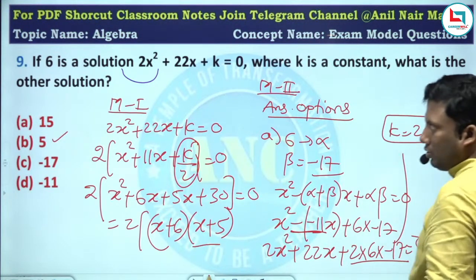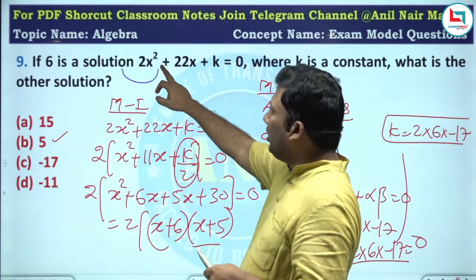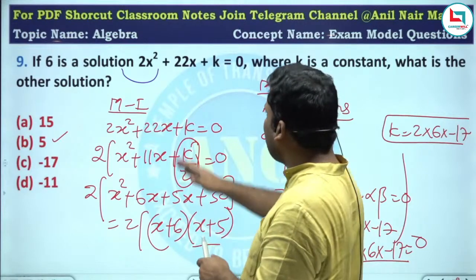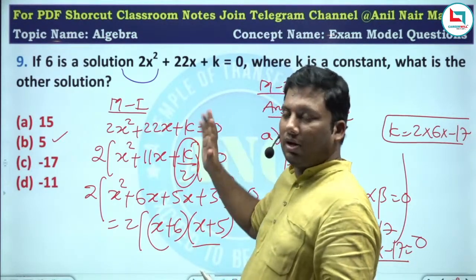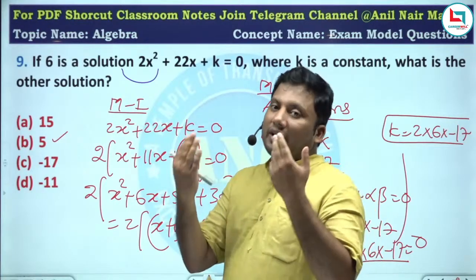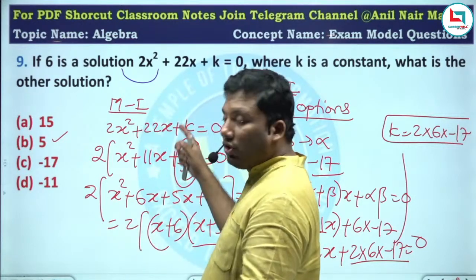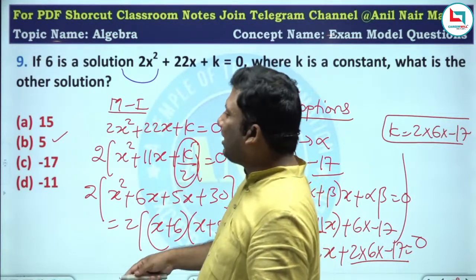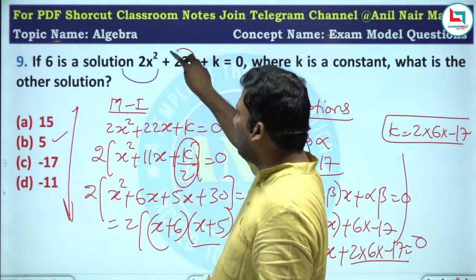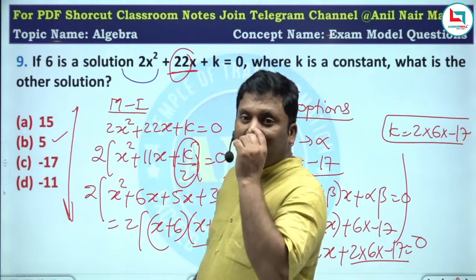This is a quadratic expression, so this will be 2 into x square plus 11x plus something equivalent to 0. Listen carefully, sir. Nothing is specified about the solution. The roots can both be natural numbers, one can be a whole number and another an integer, both can be fractions. So you will get multiple answers, but he is asking what the other solution can be. Just looking at it, it is 22. If I take 2 common, the sum of the roots is 11.